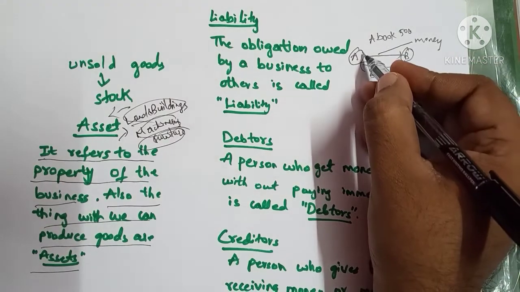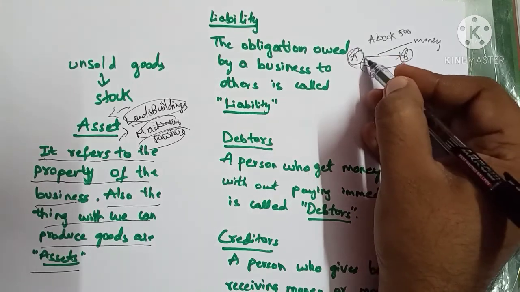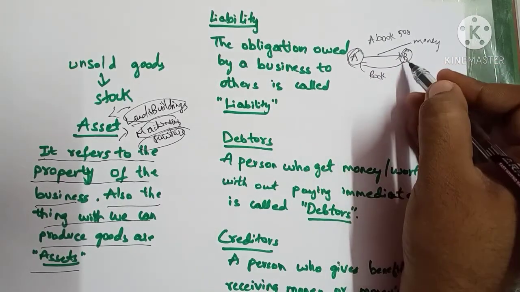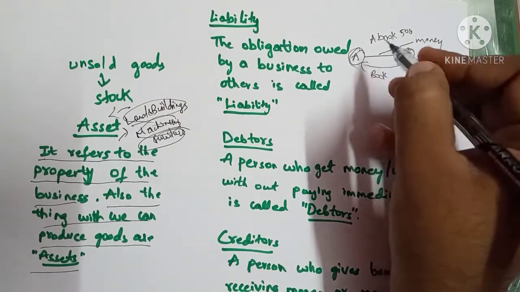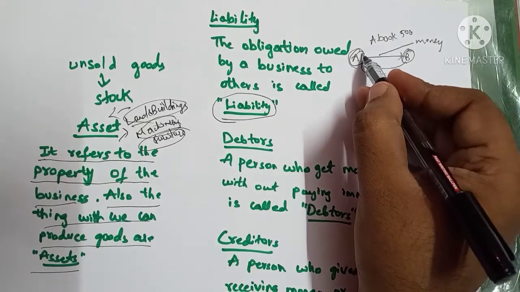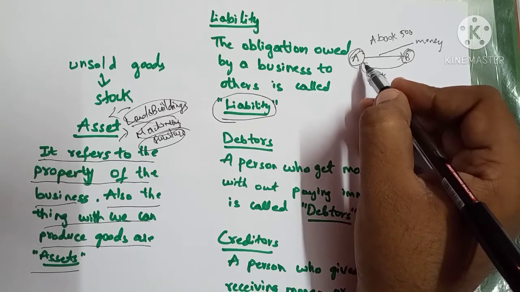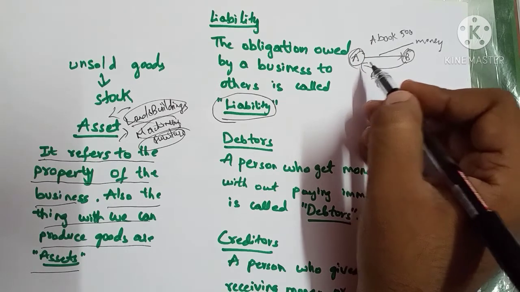So here there is an obligation: A is responsible to pay an amount of 500 rupees to B. This type of obligation is called a liability. It means that whenever we are liable to pay someone, that is known as our obligation. The obligation owed by a business to others is called a liability.